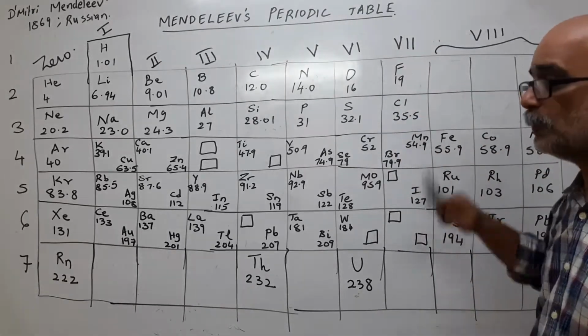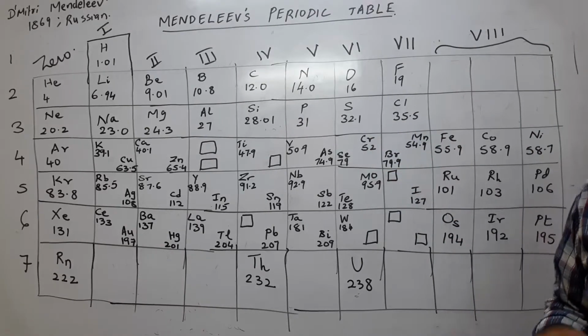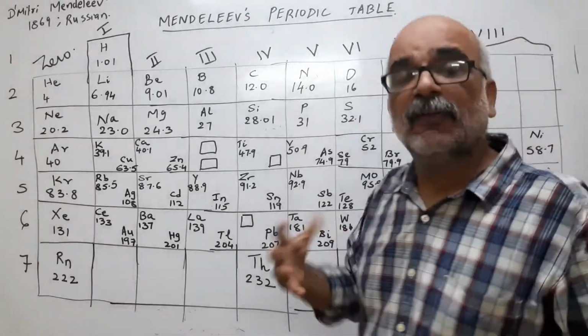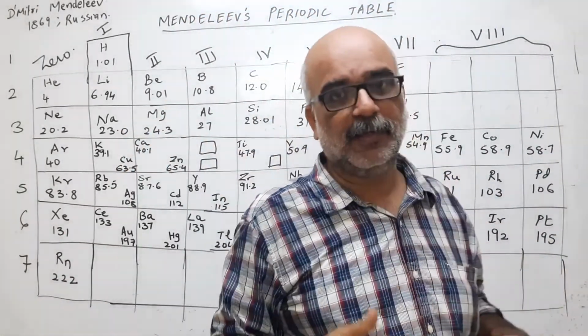So manganese was placed in the wrong group. So there were certain elements which were placed in the wrong group. So having said this, these were the demerits of Mendeleev's periodic table. Now let us see the whole thing once again.